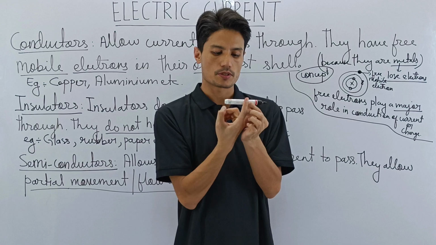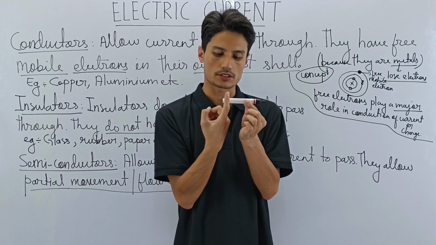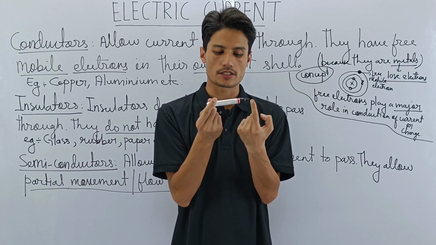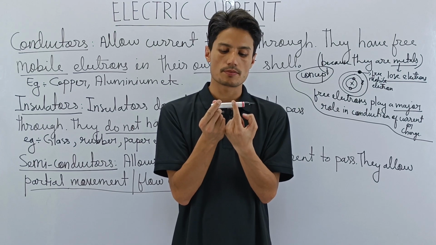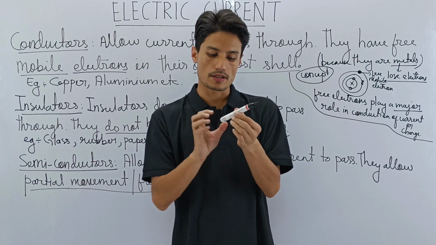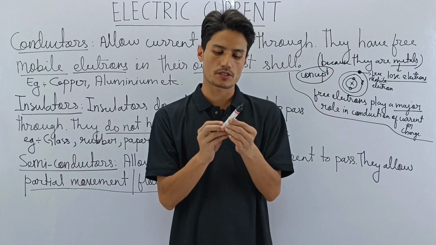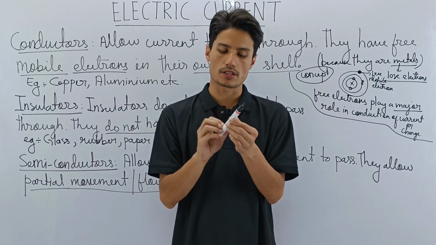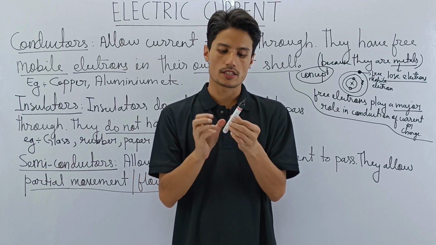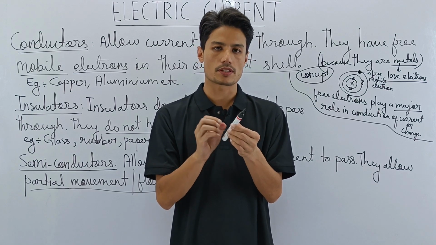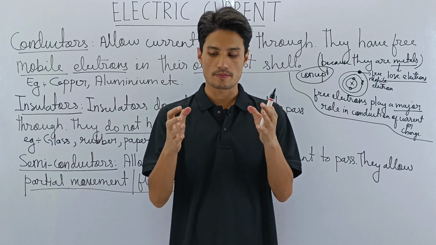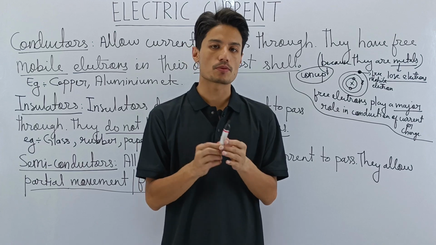Not like 50% from here to this side are all conductors and from here to here are insulators. This is not how semiconductors are made. Semiconductors are a mixture. The whole material is a mixture of both conductors as well as insulators. They have certain properties which make them conductor, and certain properties which make them insulator. So they have a mixture of properties, okay?